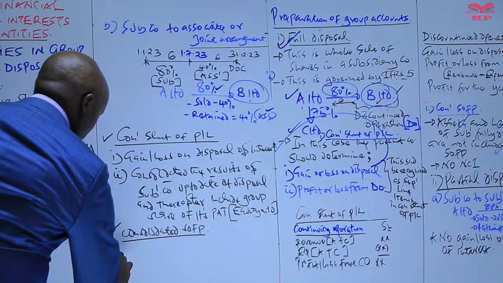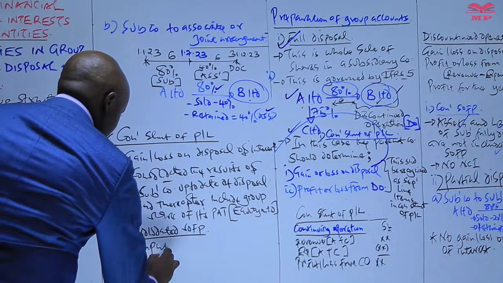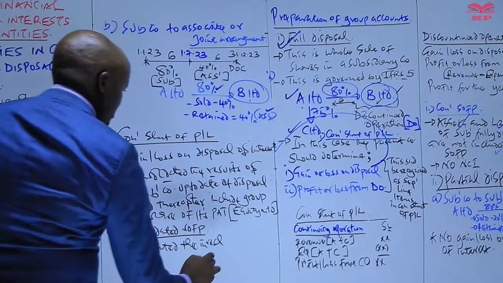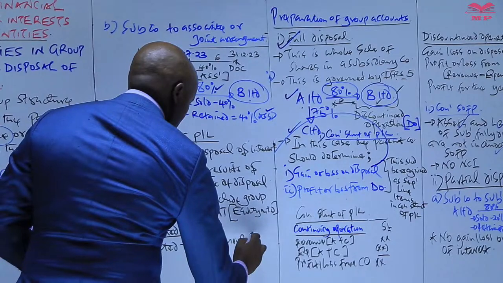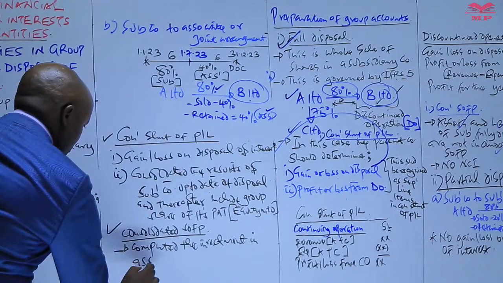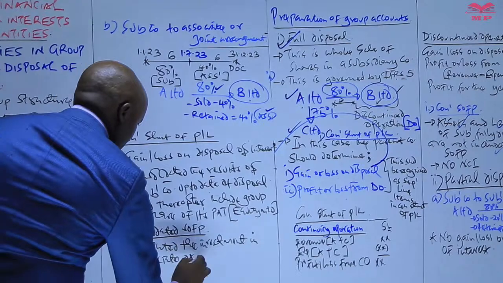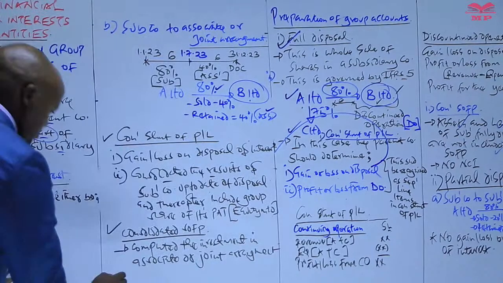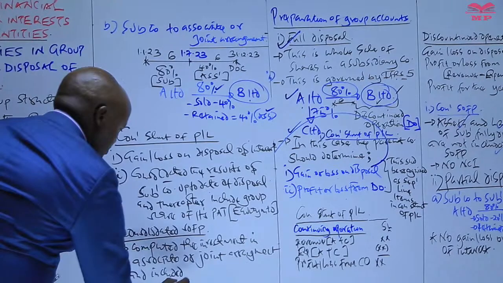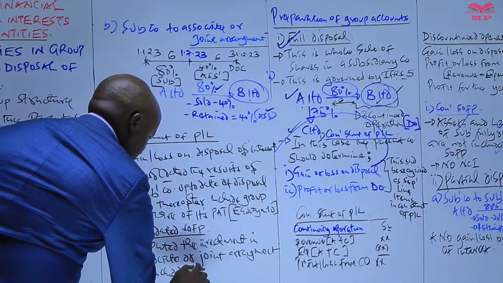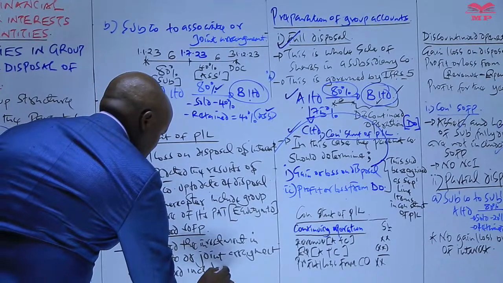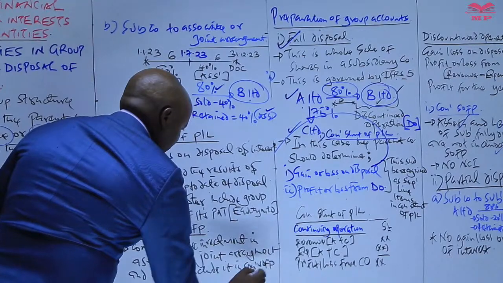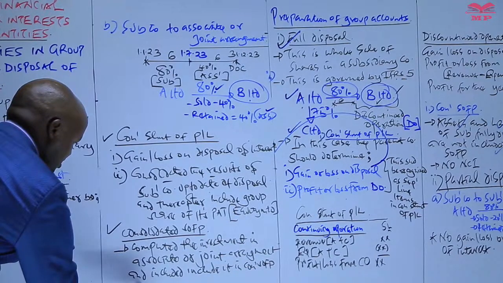So in preparing this, we compute the investment in associate, or joint arrangement, and include it in the consolidated statement of financial position as a non-current asset.